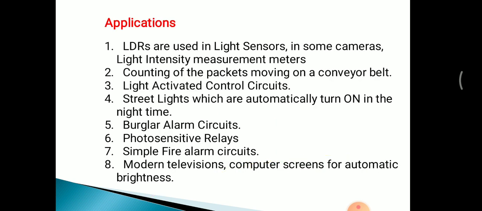There are many applications, means this LDR is used in light sensors, in cameras to detect the presence of light, also in light intensity measuring multimeters. Also in the manufacturing industry, this LDR is used as a sensor for counting packets moving on a conveyor belt. Then light activated control circuits in photosensitive relays, alarm circuits, simple fire alarm circuits, also in street lights. When we use it in street lights, they automatically turn on at night time. Also in modern televisions and computer screens for automatic brightness, like this.